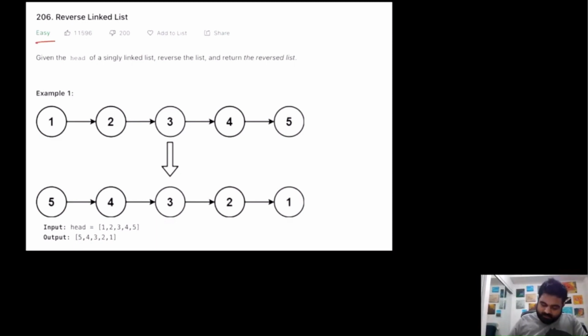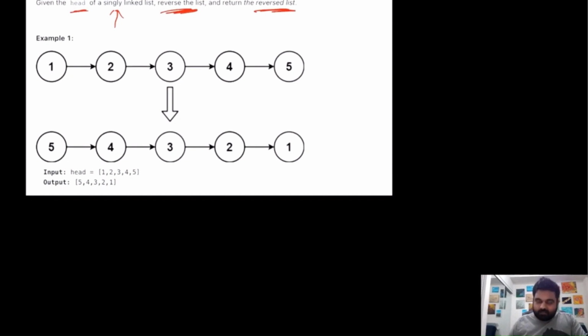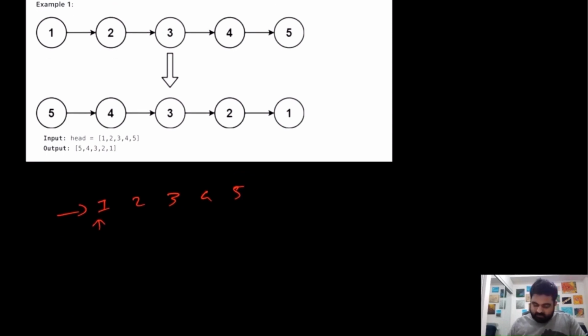This is a LeetCode easy problem, and it is one of the most liked problems on LeetCode. Basically, we are given the head of a singly linked list, and we need to reverse the given list, and then we need to return the reversed list. So the problem statement is quite easy to understand, and the example is also quite easy to understand. Basically, we are given a list like this: 1, 2, 3, 4, 5, and we are given the head value of this linked list, and we need to return the reversed list. So in this case, the reversed list is going to be 5, 4, 3, 2, 1. So essentially we are just iterating in this direction, and this is what we need to return.